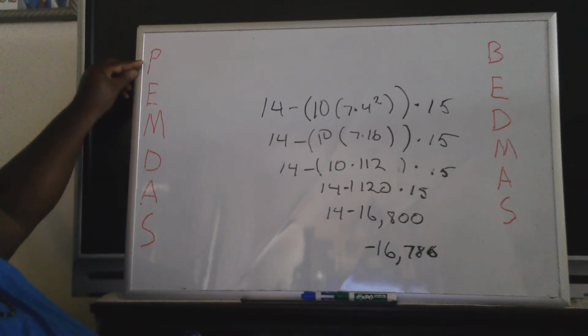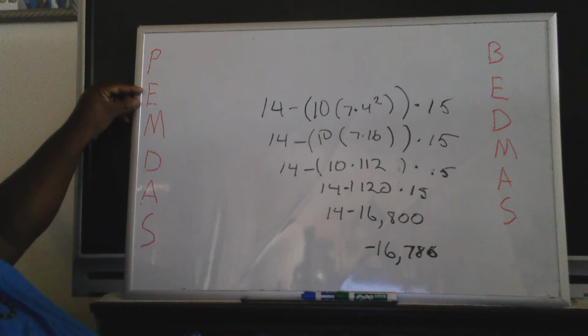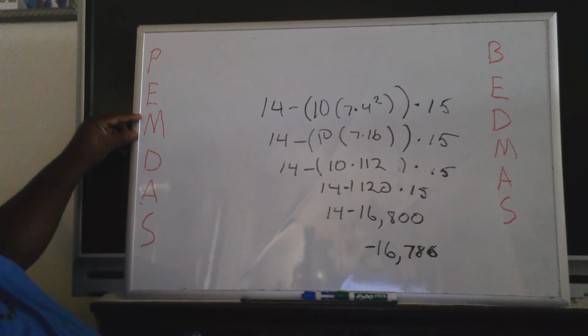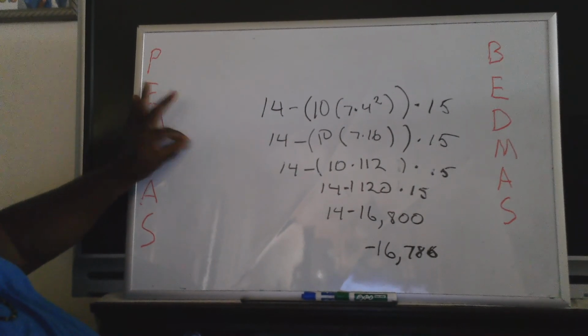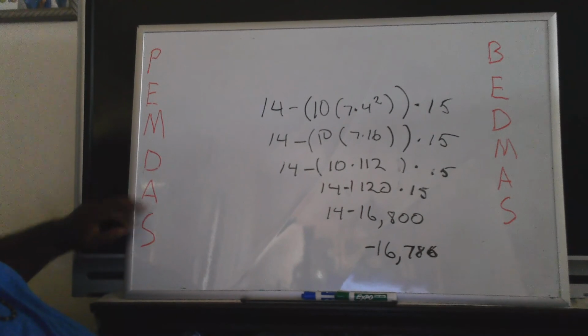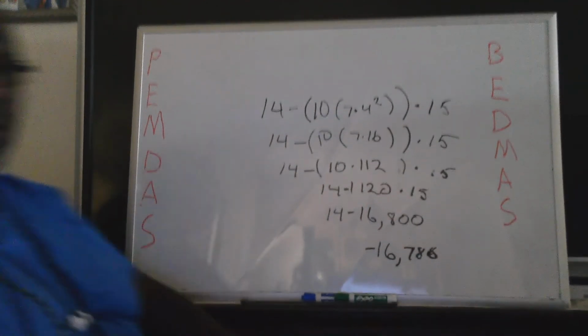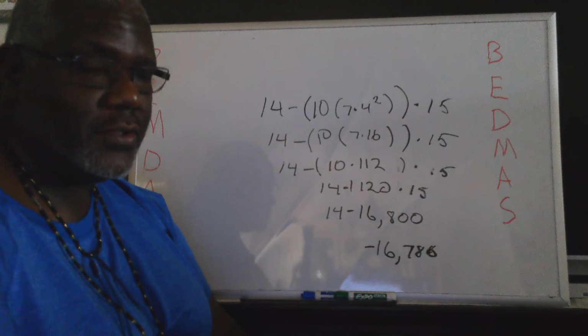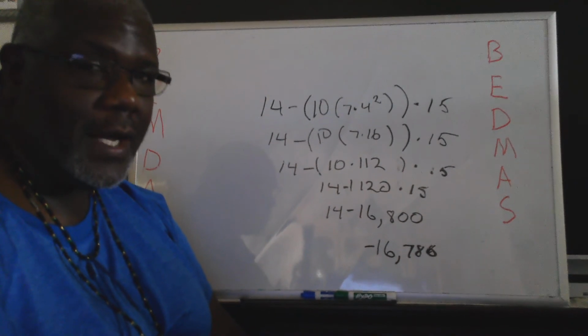Parentheses and all enclosures. Exponents and roots. Multiplication, division, whichever comes first. Addition, subtraction, whatever comes first. Remember, we work from left to right. So whatever comes first.